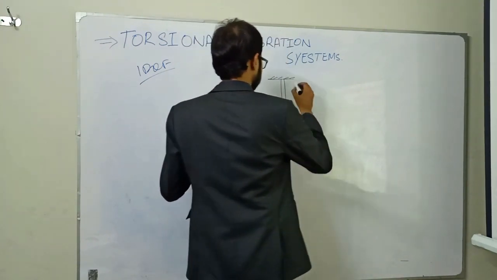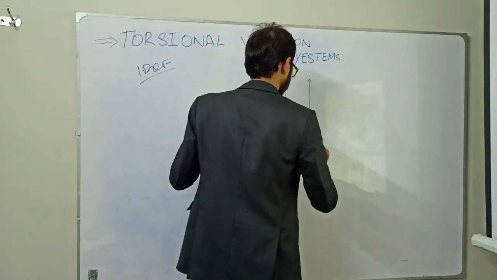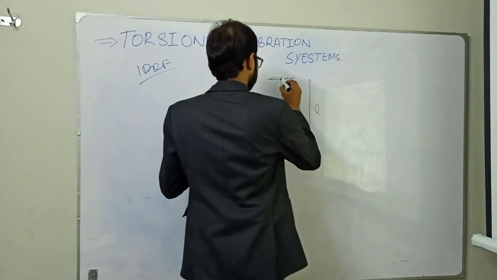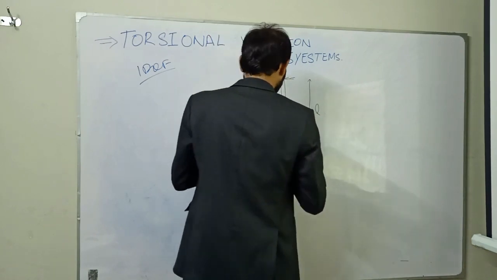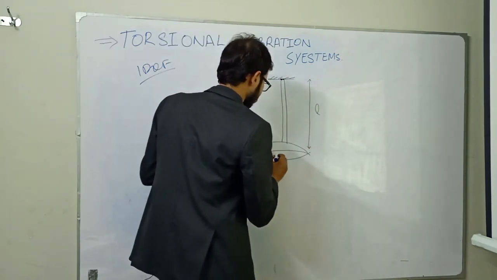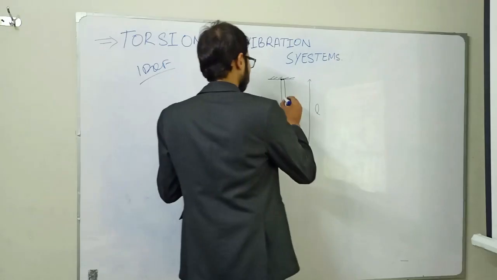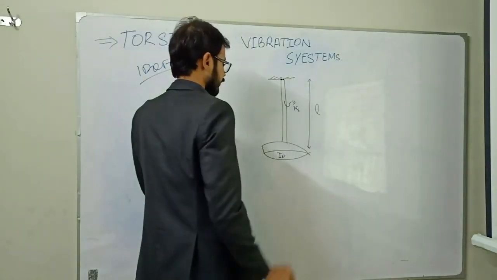It has length from center to center as L. This is the pivot point, this is the fixed point where the shaft is attached. This is the polar moment of inertia IP of this disc, and this is the stiffness value of the shaft.